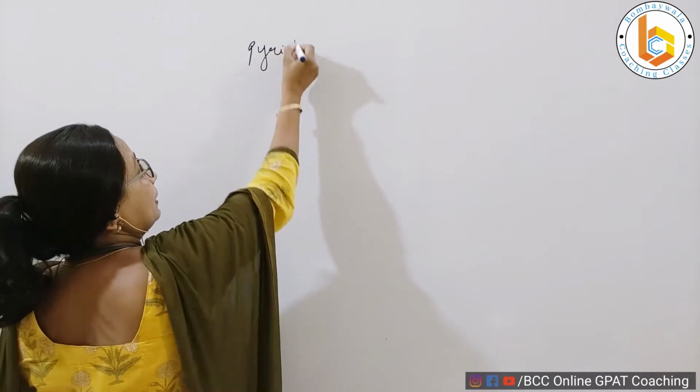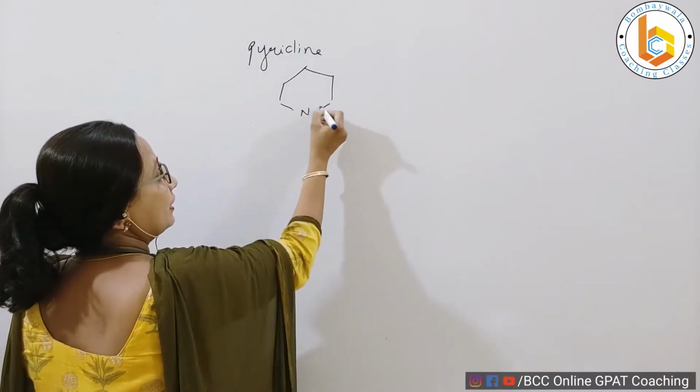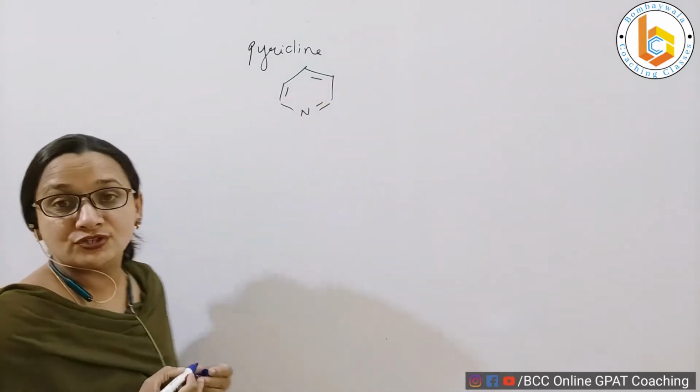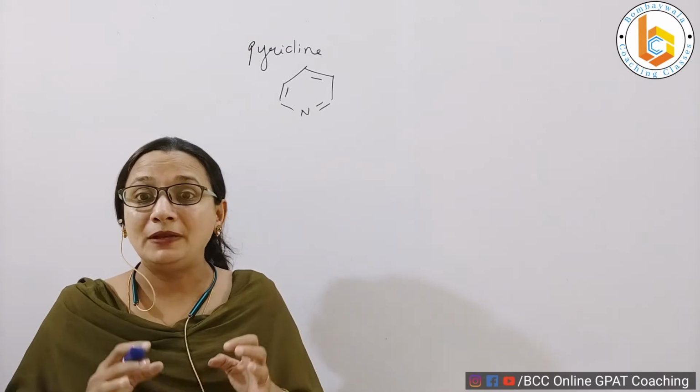My dear students, we are going to talk about another new heteroaromatic ring today, that is pyridine. Pyridine is nothing but a 6-membered ring which contains a nitrogen and the structure is aromatic. We are going to start our discussion with pyridine.